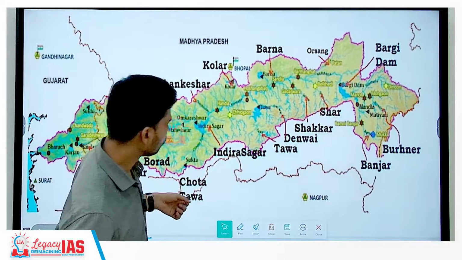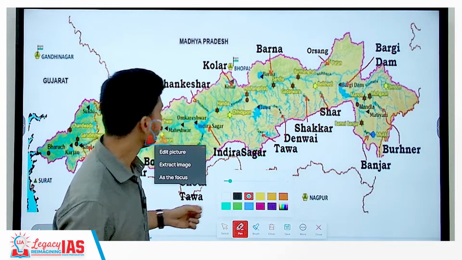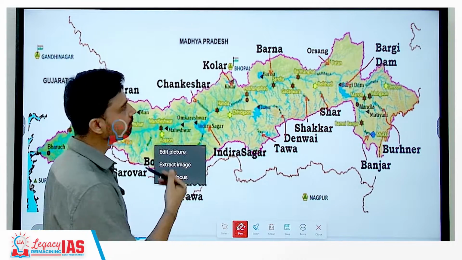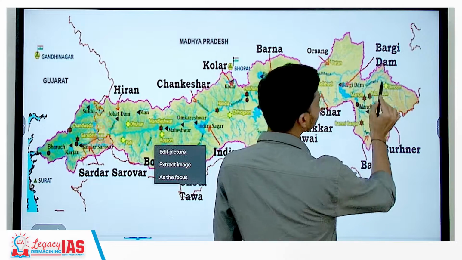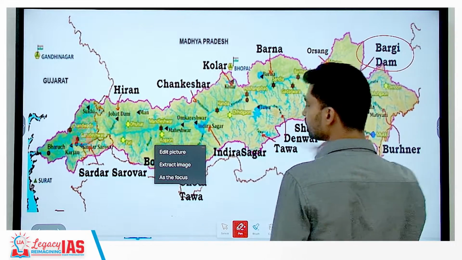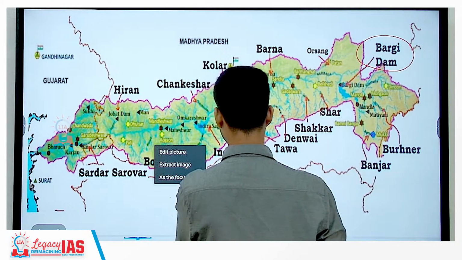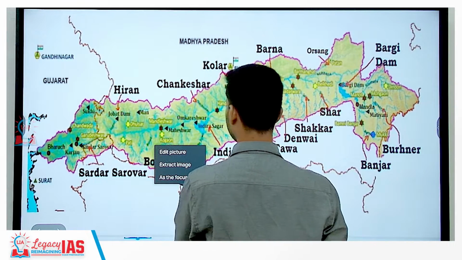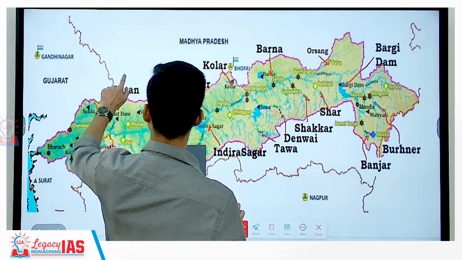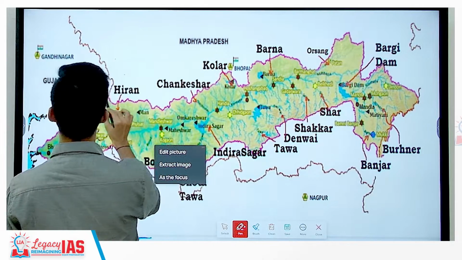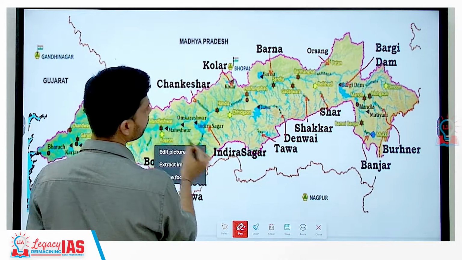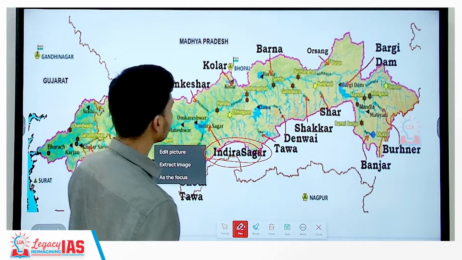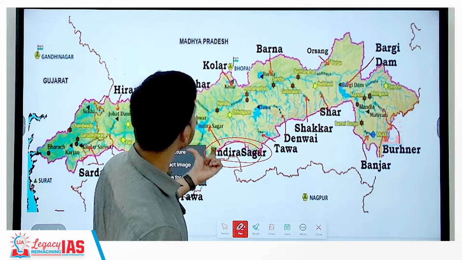This is the course of river Narmada, as you can see from here, and several dams have been constructed when the Narmada river is passing through the Vindhya and Satpura ranges. The major dams are Bargi dam, then apart from that we have Maheshwar dam. Indra Sagar dam is another important dam here. So Bargi dam, Maheshwar dam, Indra Sagar dam.